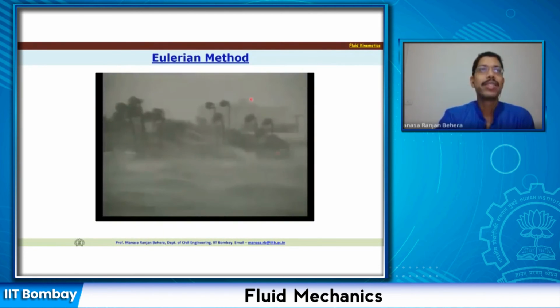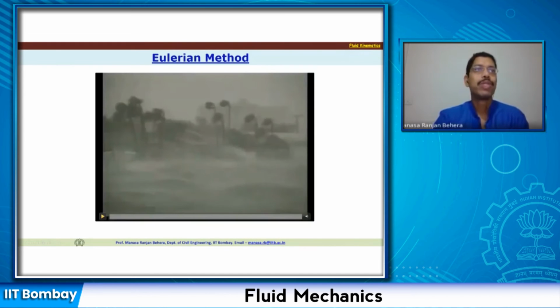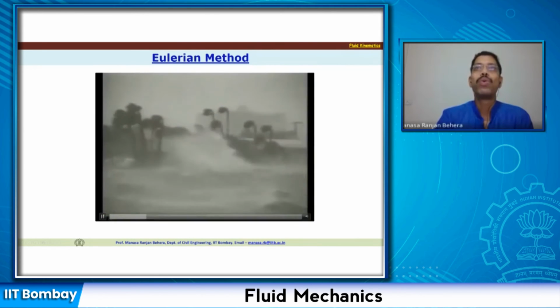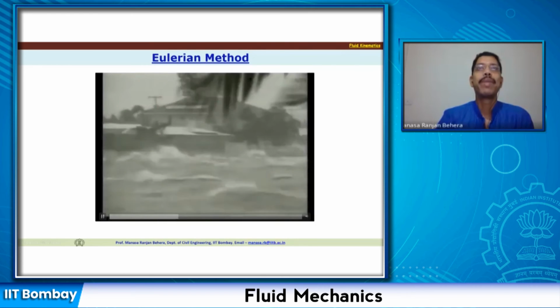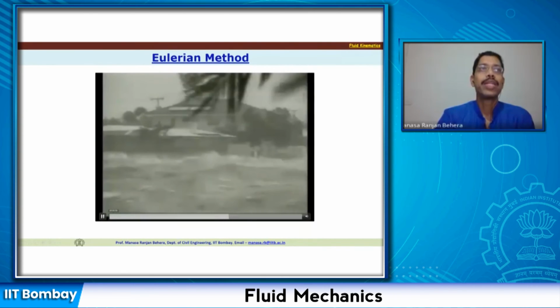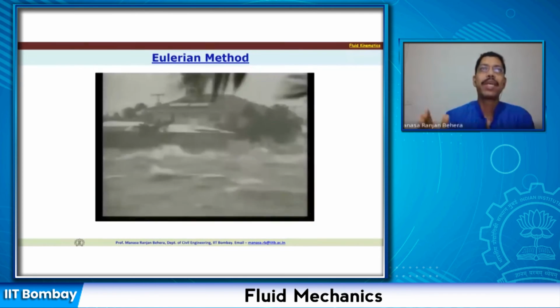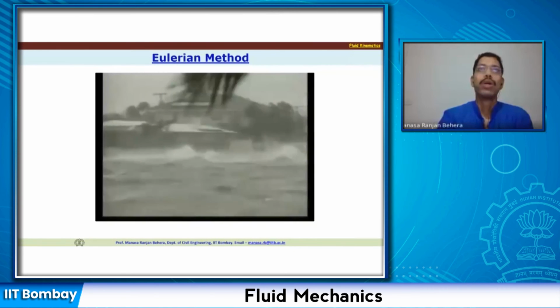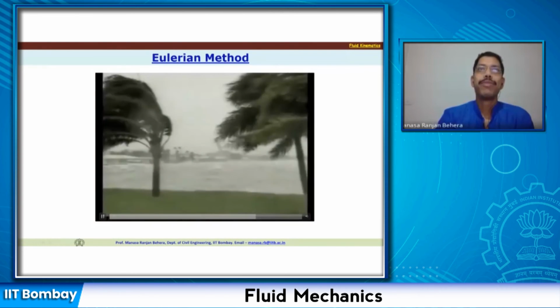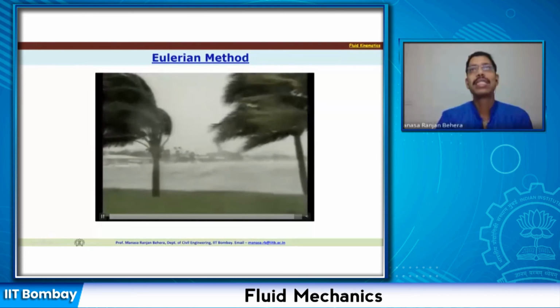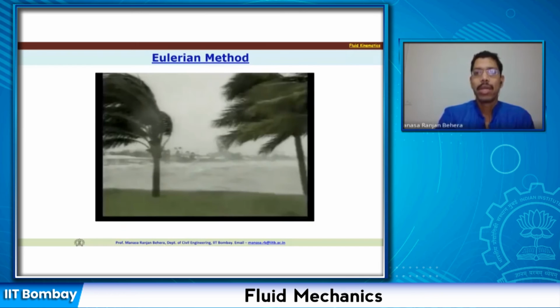Now let us look at this. This is again another video which basically shows you the Eulerian method. See, you have this window through which you are watching what is really happening outside, and you see that through this there is a flow which is taking place, there is wind, there is water, all this motion and all these properties you can visualize how it is changing as you move in time. All right, okay.